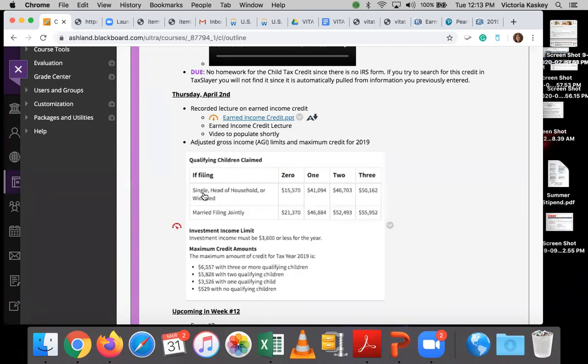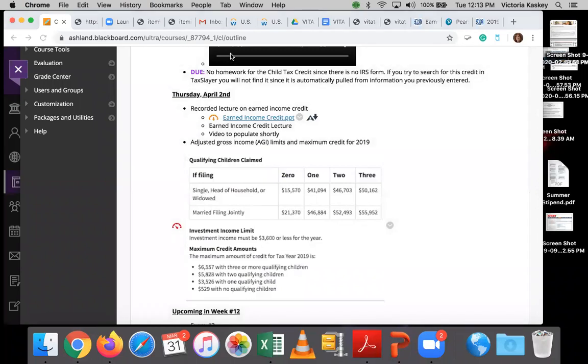Let's say that somebody is getting Social Security benefits. Let's just say they're single and they're getting Social Security benefits and what else? How about child support and some unemployment compensation? Going all over the board here. And that amount is going to be more than $15,570. Yes, I had to clear the drawing because it was covering up and I didn't like that. It was more than this amount. That person cannot claim Earned Income Credit because it's not earned, right?